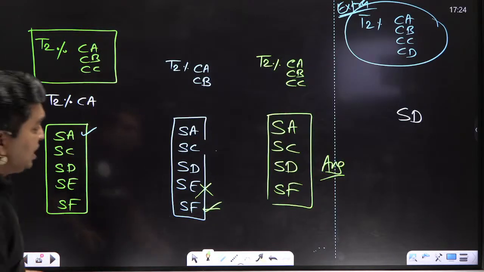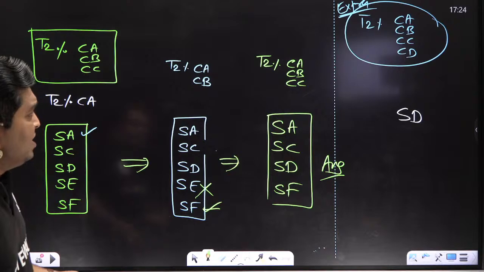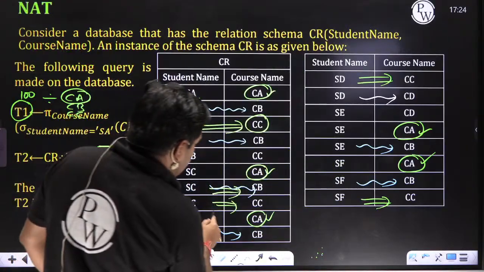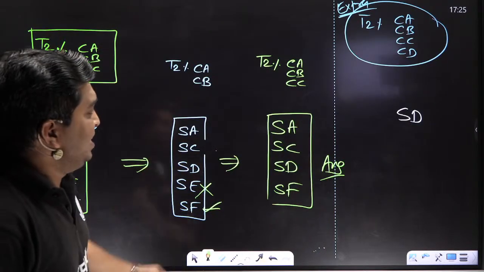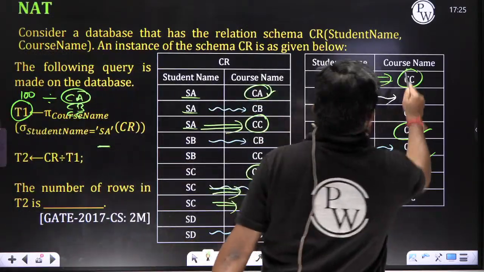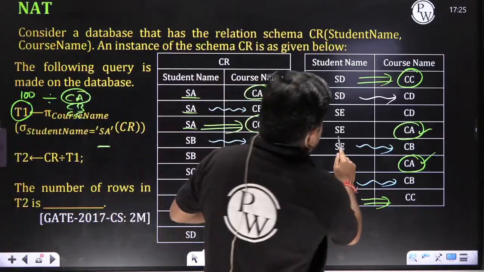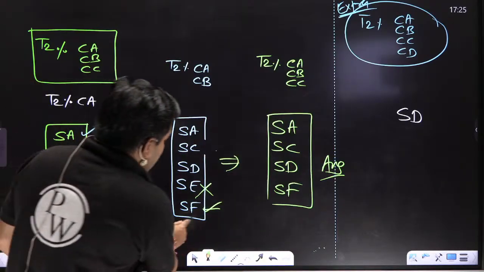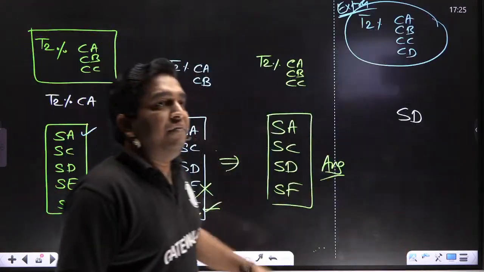After that, take this one as input. SA, CC is there. SC, CC is there? Yes, sir. After that, SD, CC is there? Yes, sir. After that, SE, CC is not there. CC is not there, beta. After that, SF, CC is there? Yes, sir.